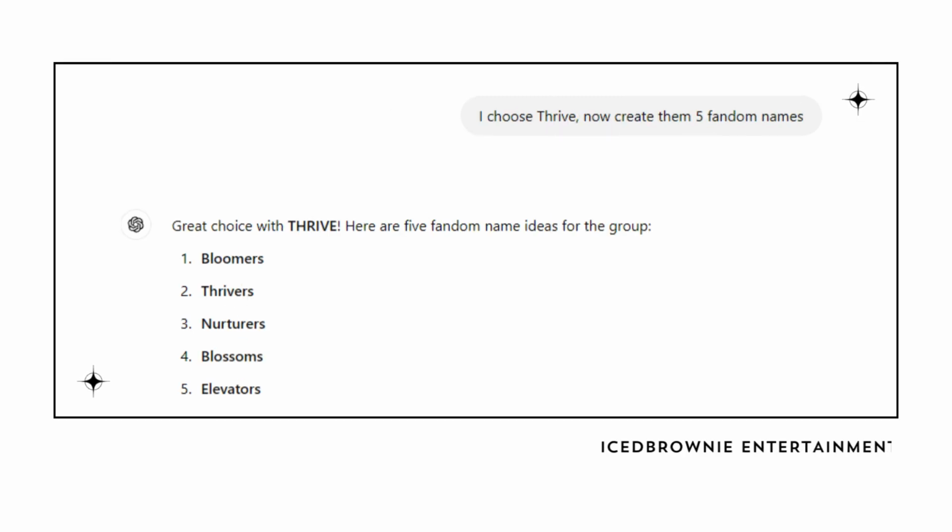Next, I asked ChatGPT to generate 5 fandom names, and I chose Blossoms. It perfectly complements the group name and adds a touch of charm. Just like with the group name, you can tailor the fandom name based on the concept you're going for.